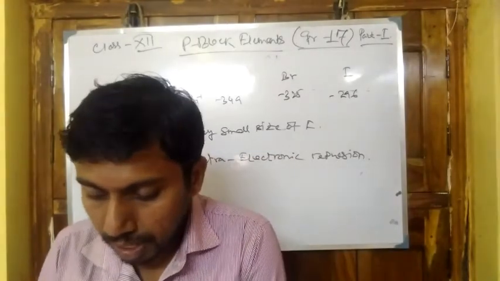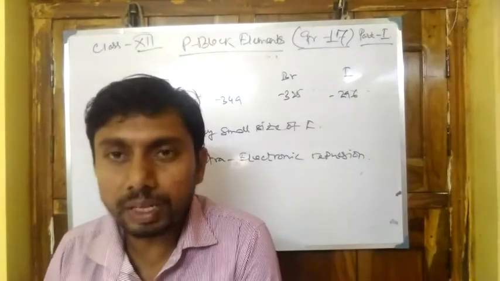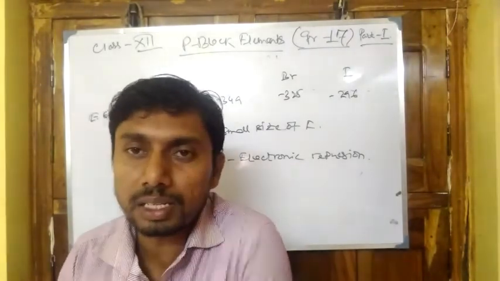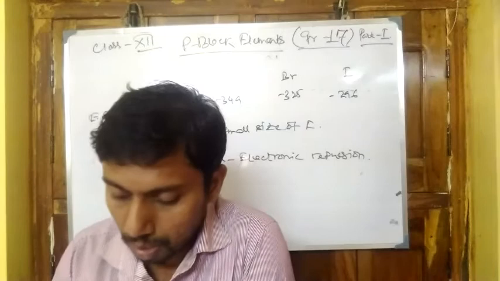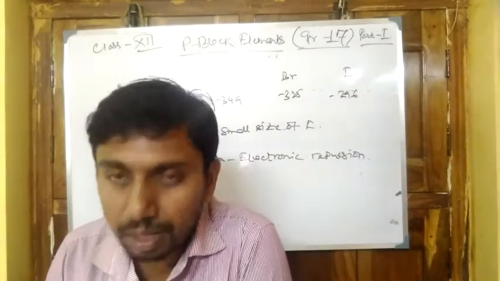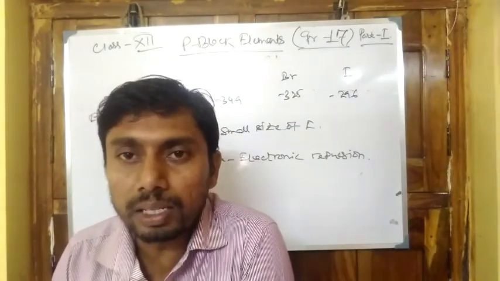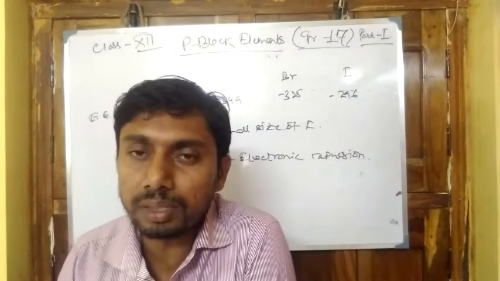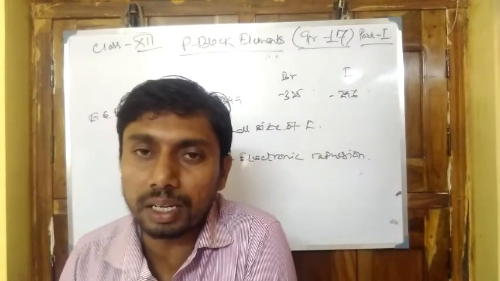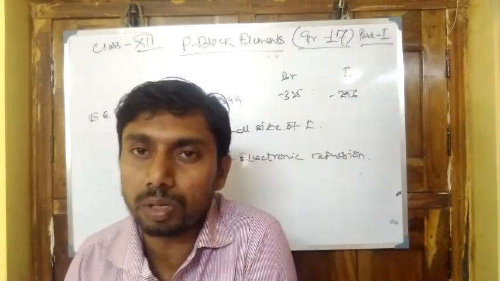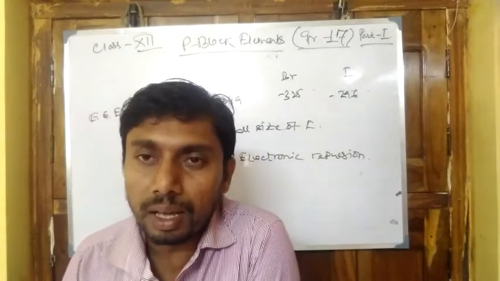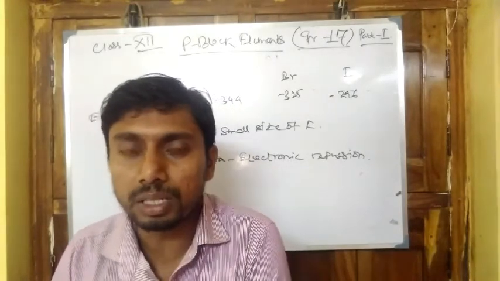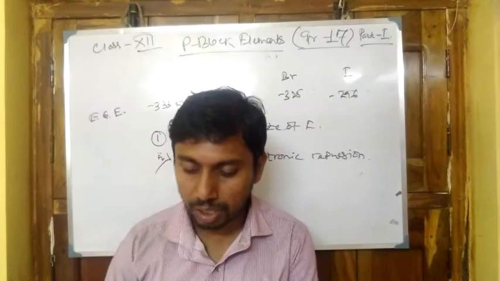Next one, that is the electronegativity. Why is electronegativity highest in this period? Because of its small size and higher nuclear charge. Due to higher nuclear charge, there is greater attraction towards the outermost electron, and for this reason it is highly electronegative in nature.